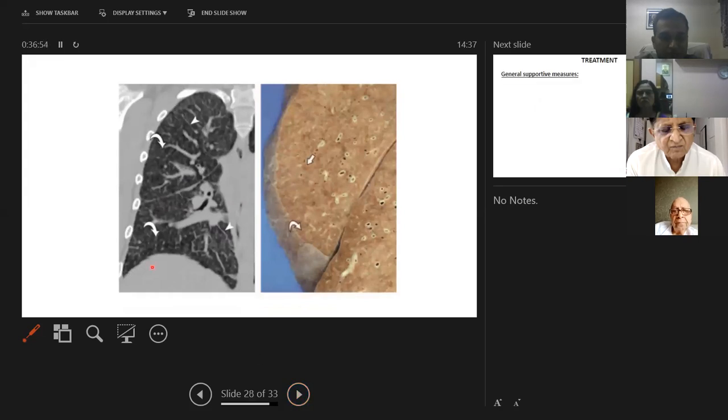So this is what the curly B lines look like, and this is what a sagittal section of the CT will look like. It is not normal. It looks a little hazy. It has a lot of nodules and interlobular septal thickening. Some people might have labeled this as miliary TB also, and treated the patient for tuberculosis when the patient was having PVOD and PCH.